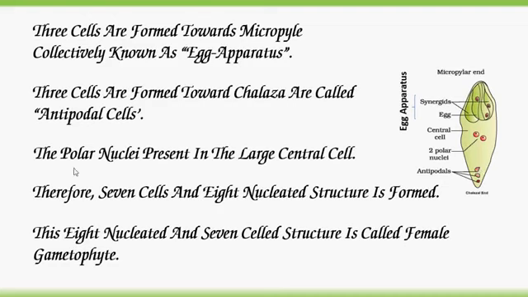At the center, the polar nuclei form a large central cell. So the central cell has 2 polar nuclei, 2 plus 6, total 8 nuclei, and total 7 cells: 3 egg apparatus and 3 antipodals plus 1 central cell. This 7 celled and 8 nucleate structure is called female gametophyte or embryo sac.